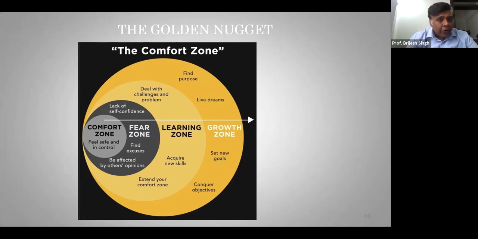How many times has it happened to you that you have tried doing something, and after a small amount of time, maybe after a week, you just give it up? It can be public speaking, it can be multiple things, but remember this, from a comfort zone you always get into a feared zone. You do not get into what we call a learning zone or a growth zone.